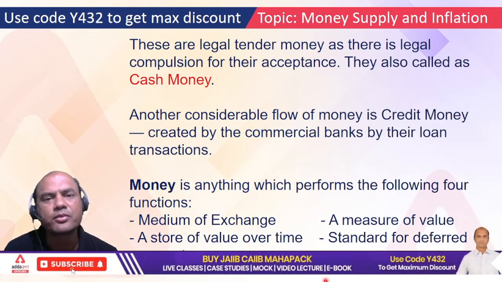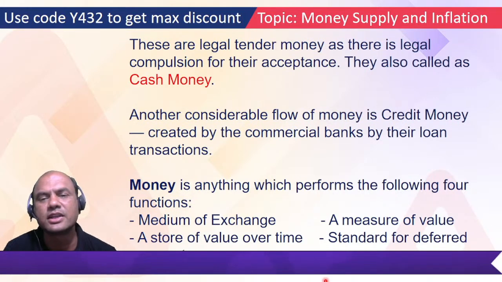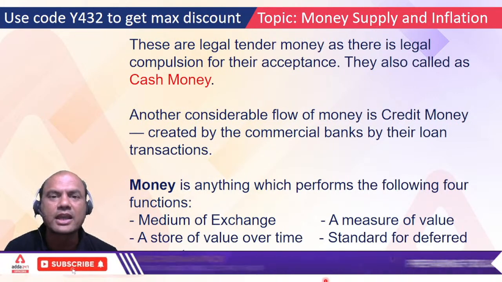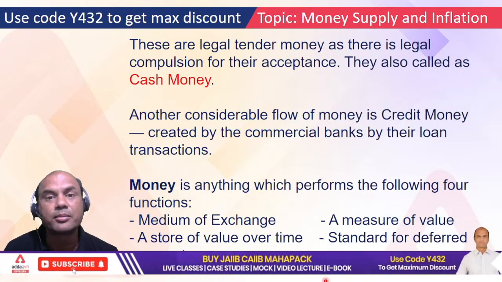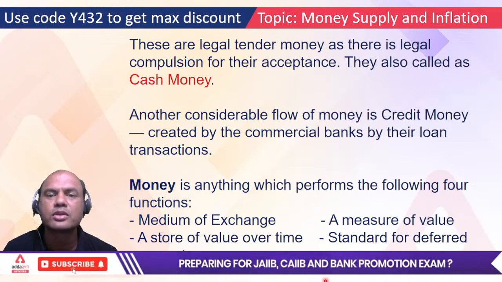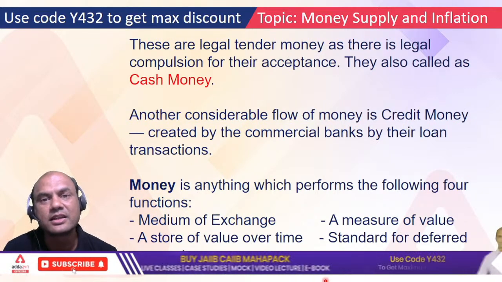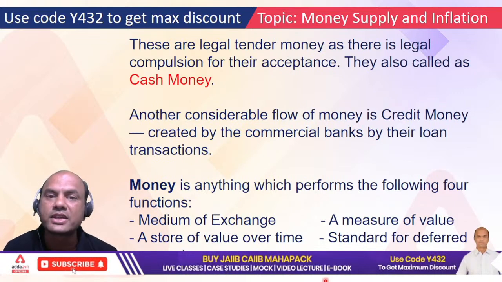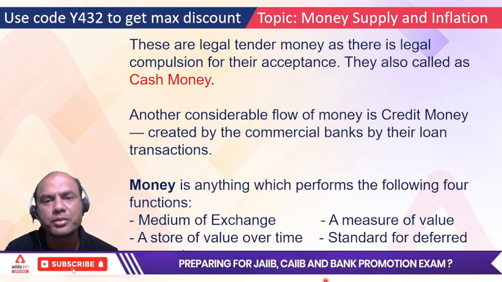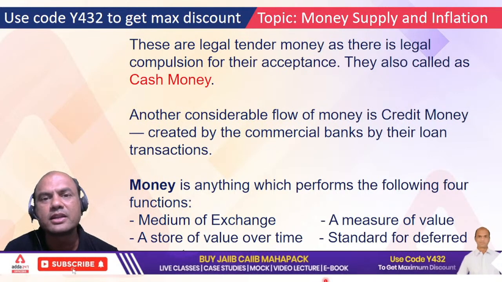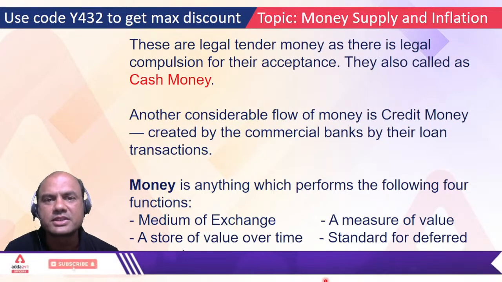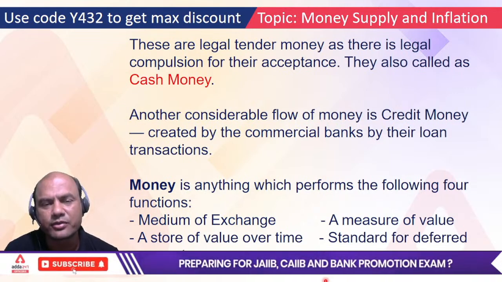Now this credit can be of two types. One is usance, the second is deferred. Usance means what? Whenever I take something on credit from somebody, I give it in writing, like to the bank. When I take a loan from the bank, I give the promissory note in writing to that bank, right? So that is basically usance, where a promissory note or bill of exchange does exist. But deferred payment means I take it from you, but I don't give anything in writing. Means there is no bill of exchange, to be frank. So that is known as deferred payment.